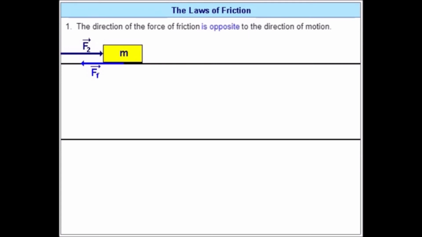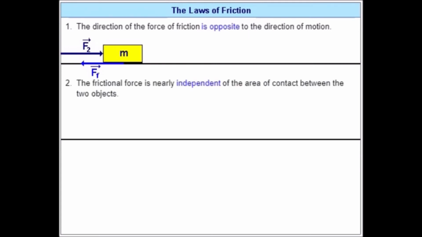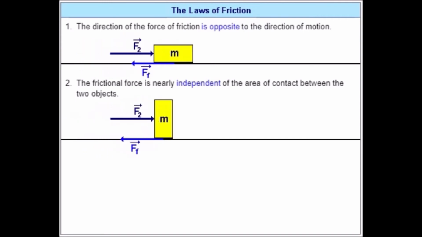2. The force of friction is independent of the area of contact between the two objects. There is the same force of friction in these two scenarios.